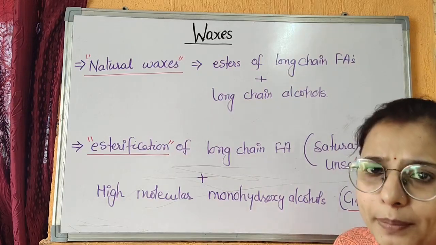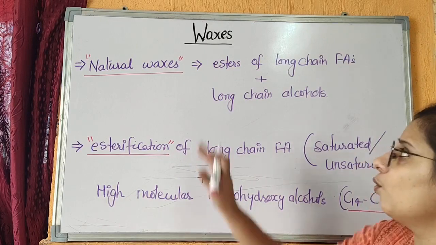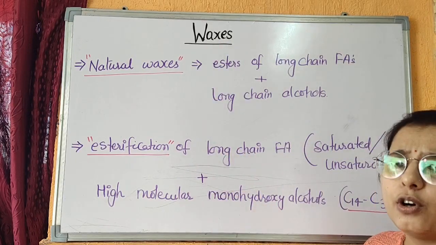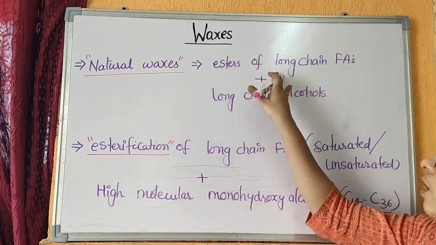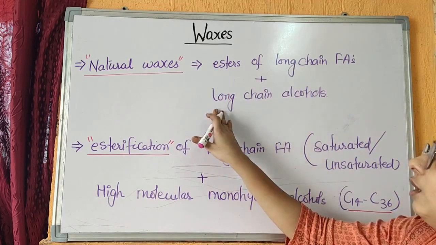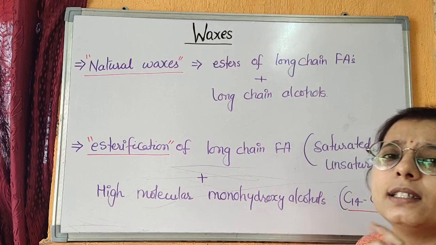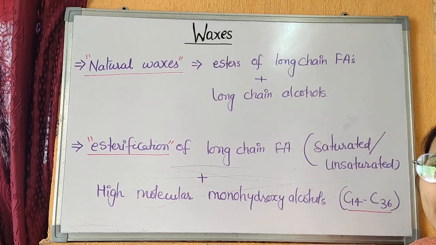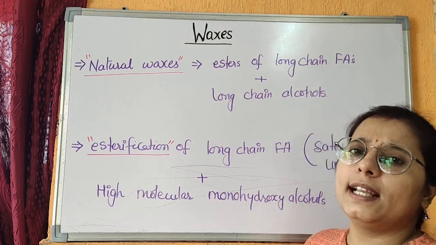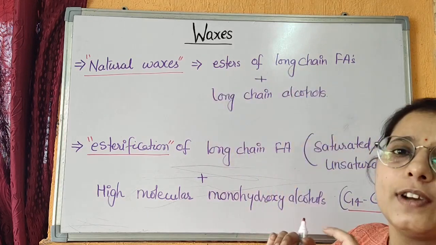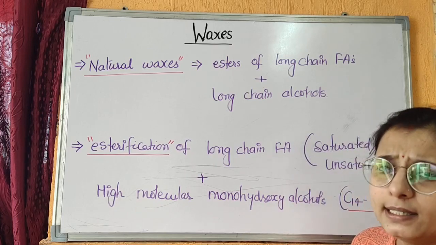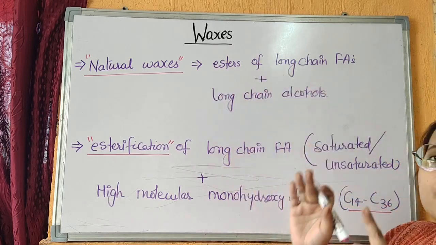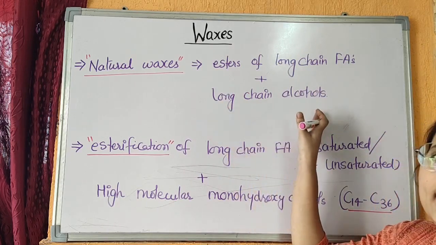Coming to the next topic after triglycerides, that is waxes. What are natural waxes? Natural waxes are esters of long chain fatty acids with long chain alcohols. Waxes are composed of fatty acids and alcohols. While we have studied that triglycerides are esters of long chain fatty acids with one glycerol molecule, waxes are different from triglycerides. They are esters of long chain fatty acids with long chain alcohols.